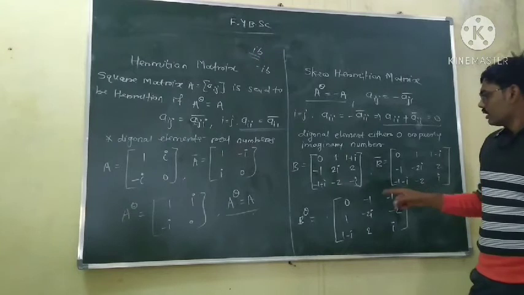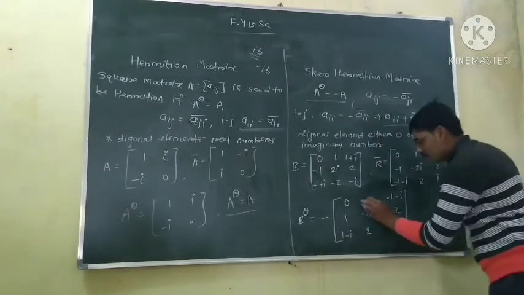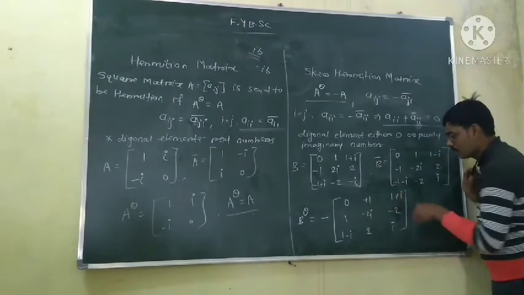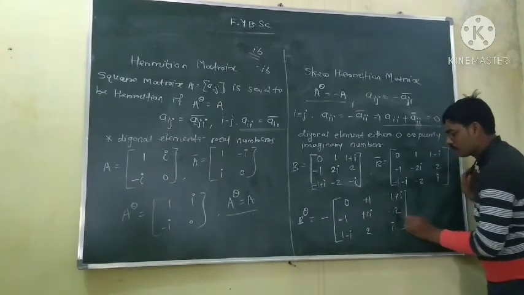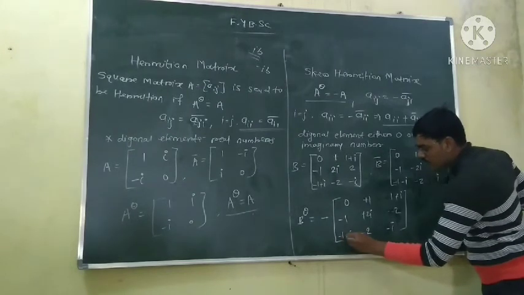Now take the minus sign common. If you take minus outside, this minus 1 becomes plus 1, this minus 1 minus i becomes plus 1 plus i, this becomes minus 1, this becomes plus 2i, this becomes plus 2, this becomes minus i, this becomes minus 2, and this becomes minus 1 plus i.